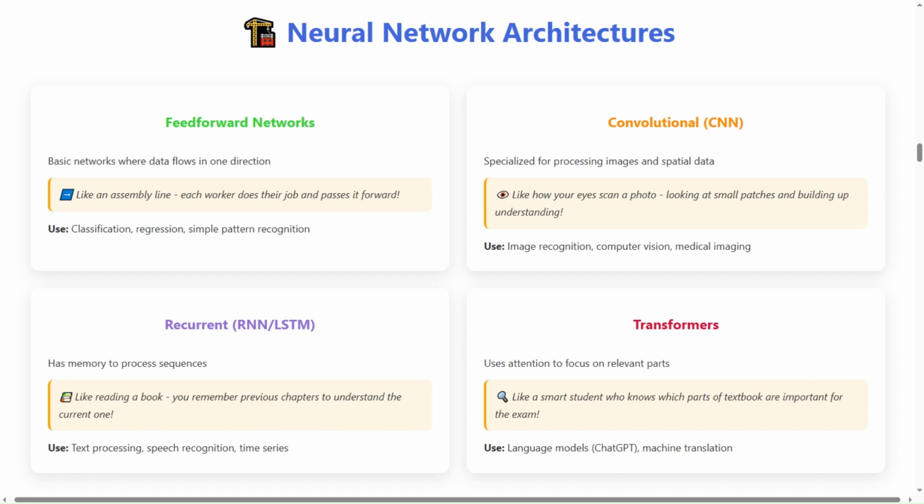Transformers. Uses attention to focus on relevant parts. Like a smart student who knows which parts of the textbook are important for the exam. Use includes language models like ChatGPT and machine translation. Each architecture is a specialized tool for different problems.